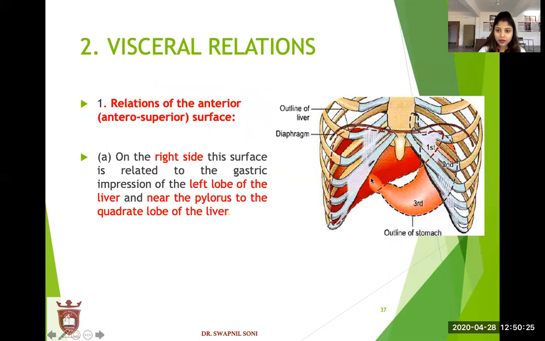The dotted outline is the stomach. See the picture. This dotted outline is the whole stomach and this is the liver. This part is the liver and this is the diaphragm. So we are talking about this part. On the right side, this surface is related to the gastric impression of the left lobe of the liver.